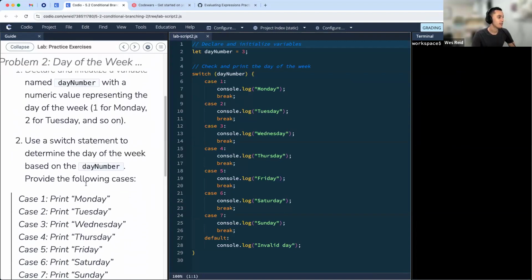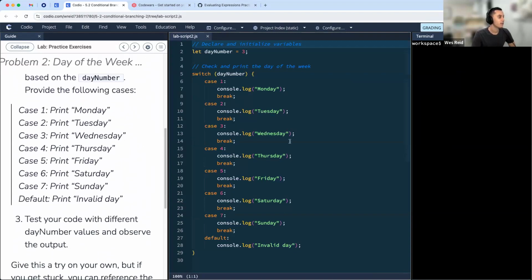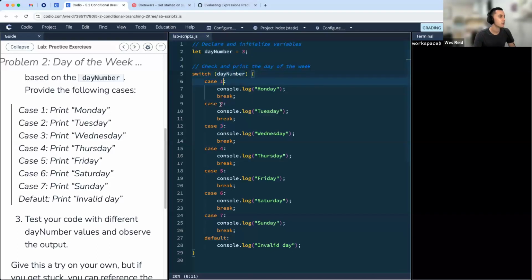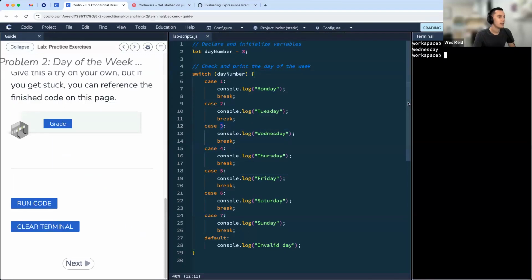So for this one, we used a switch statement. I'd say pretty straightforward in terms of the ask here, although I think the code certainly can be quite tricky. So in this case, day number 3, so we're expecting that to be, if we have Monday as 1, so Monday, Tuesday, Wednesday. We then have our switch keyword. We pass in dayNumber, that variable. And with this value, it's going to look down for each case and find which one matches. In this case, 3 will match. And then we'll log out the appropriate day.